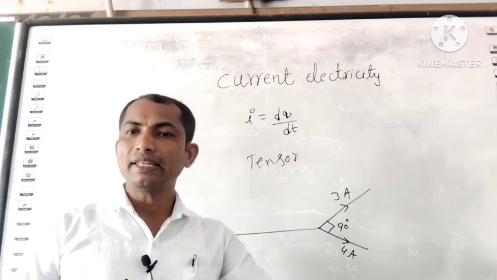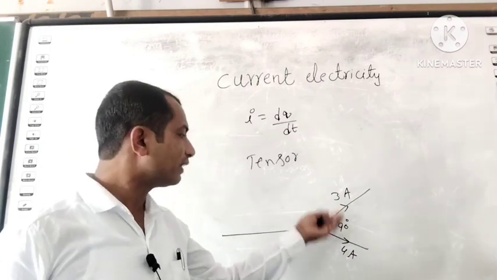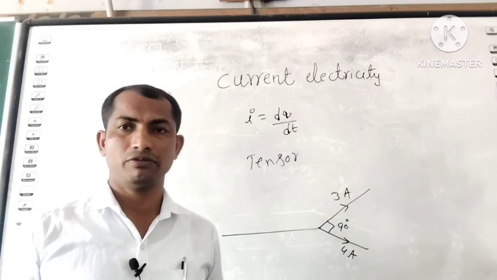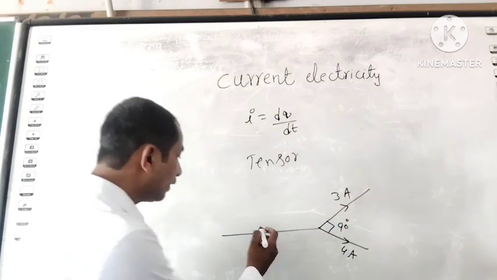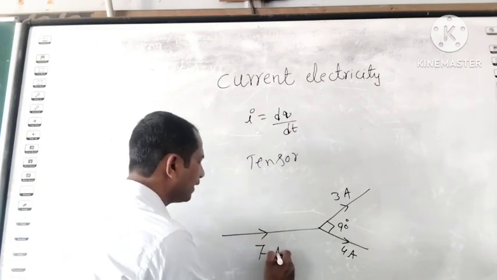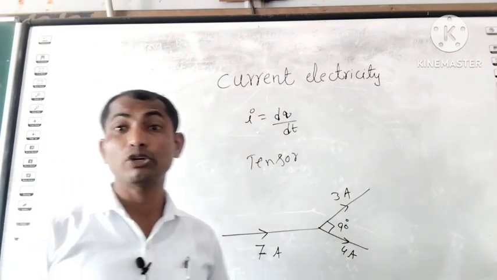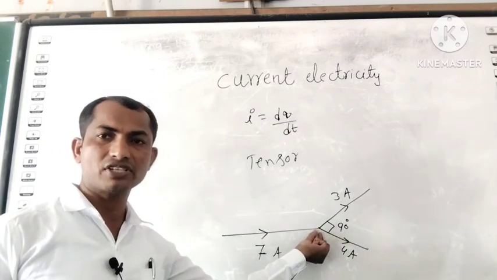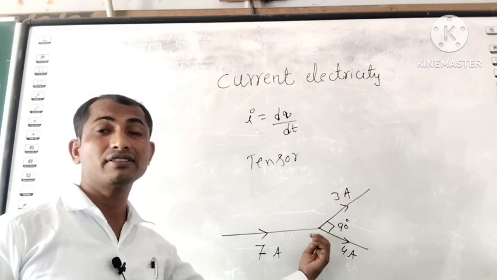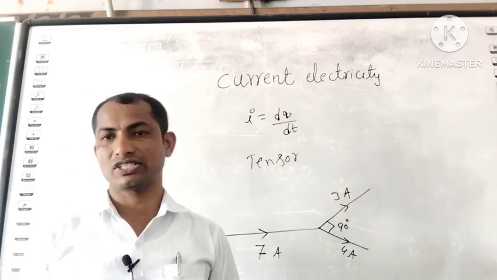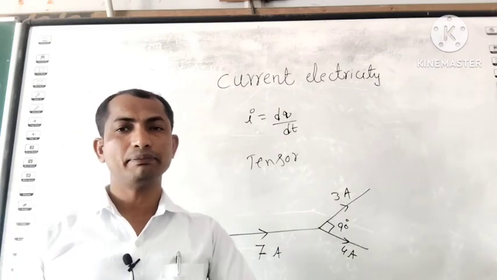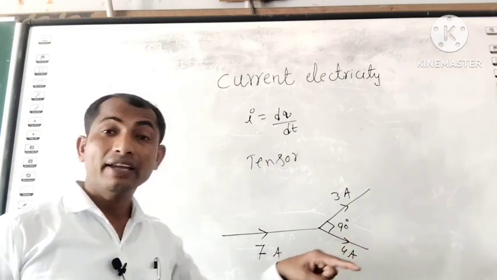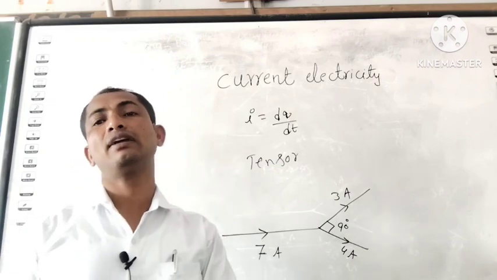We are not applying any vector concept here. If it were a vector concept, with 3, 4 and the angle between them 90 degrees, we would be supposed to get 5. But we are reading 7 amperes. Why am I writing 7 amperes? According to charge conservation, the charge flowing towards this junction is equal to the charge leaving the junction. That means it is not following any vector addition, but it depends on the direction.